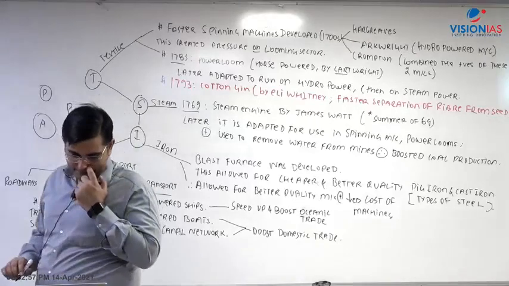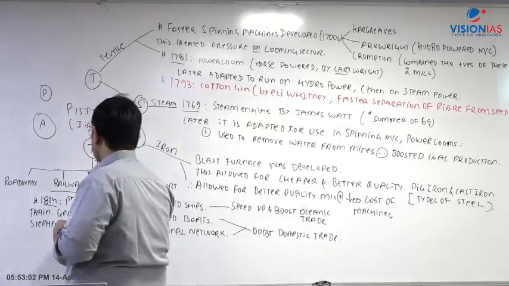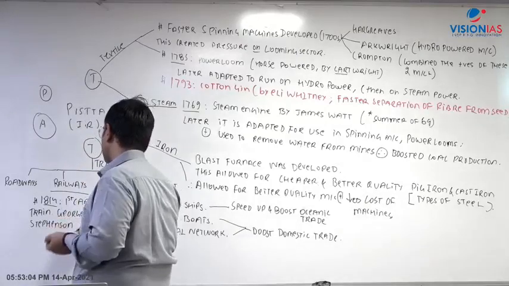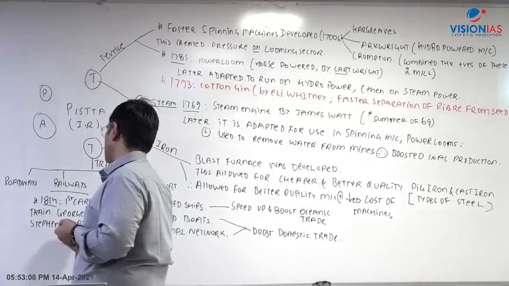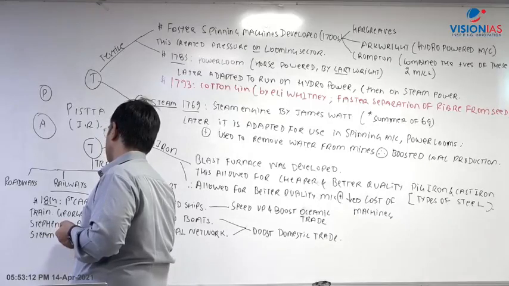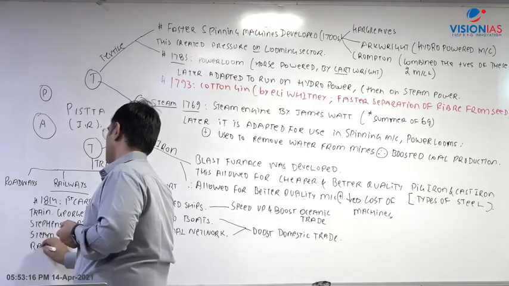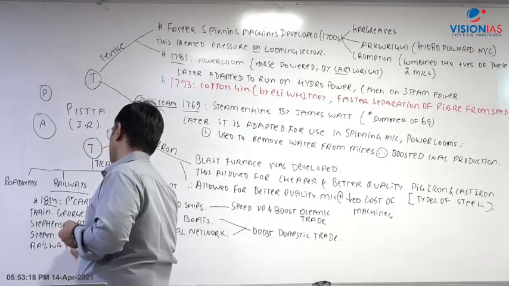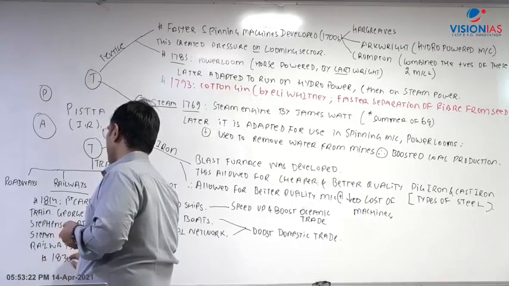George Stephenson was the person who worked on railways, and the passenger train also comes into the picture around 1830.